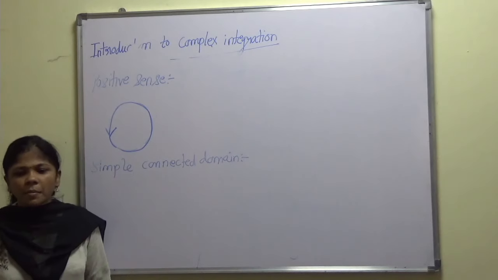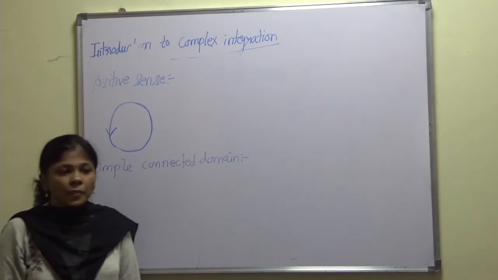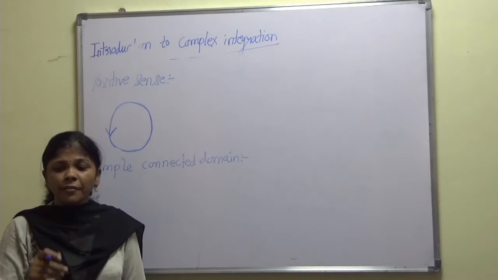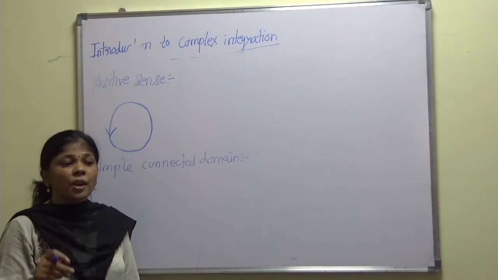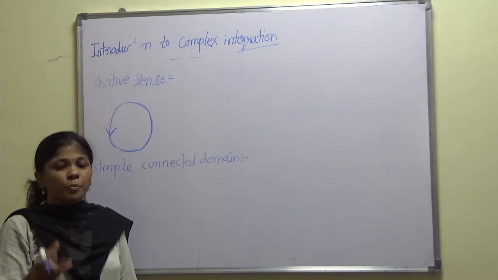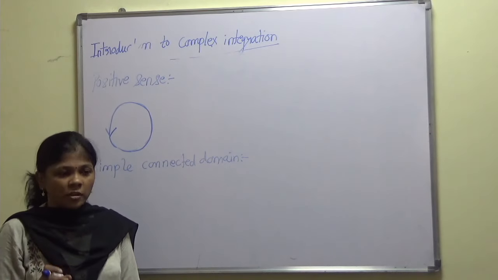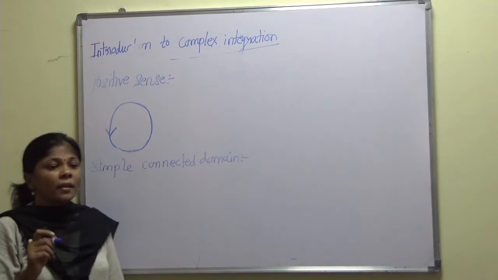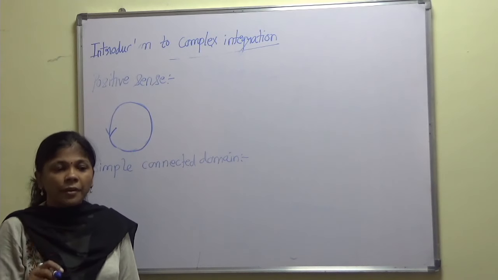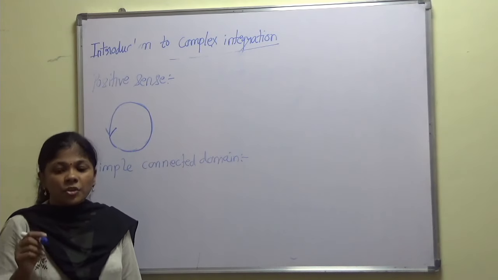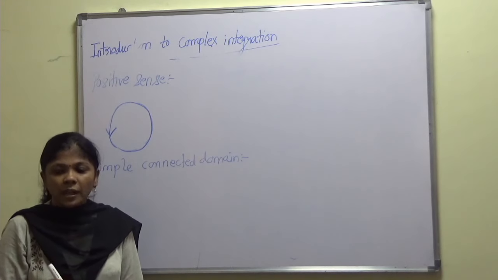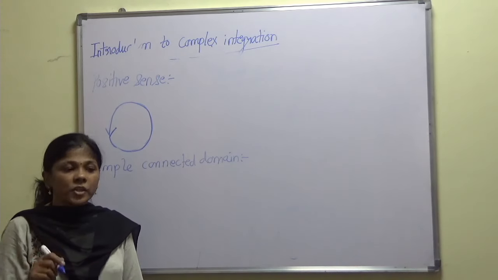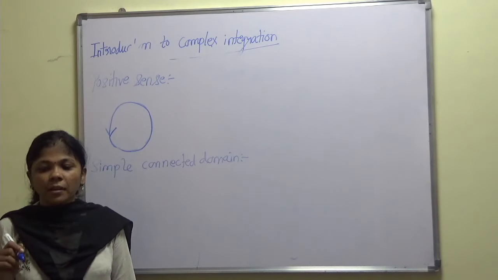Now what is meant by a simply connected domain? A domain in which every closed curve can shrink to a point without passing out of the region is called a simply connected region.